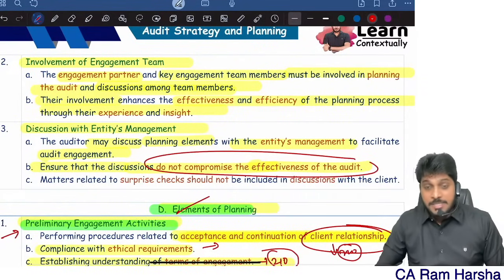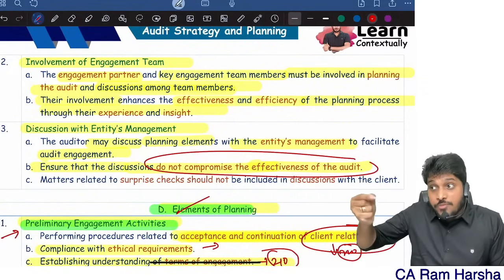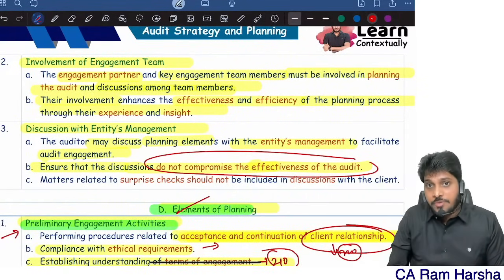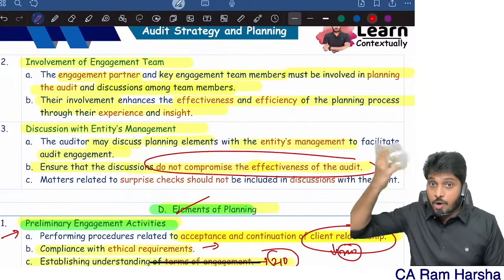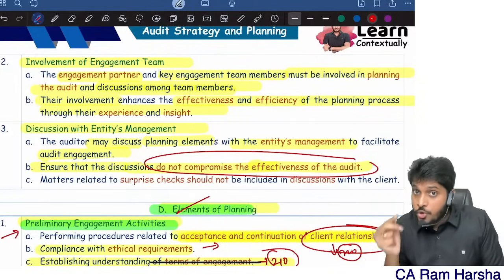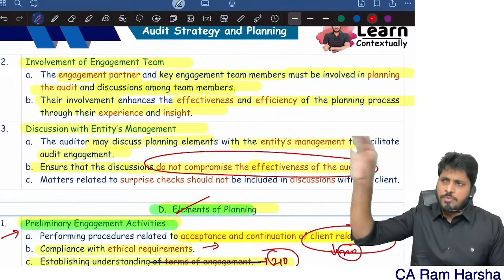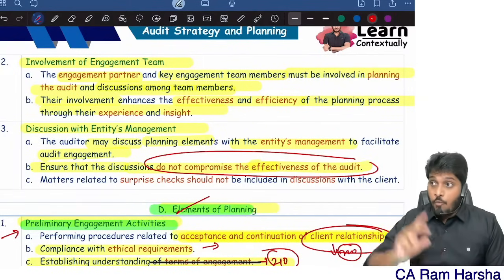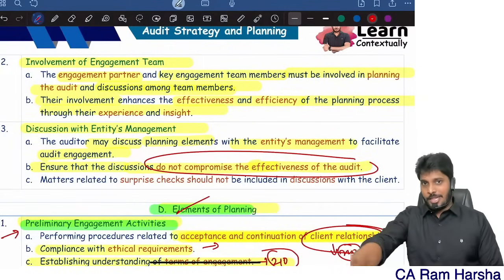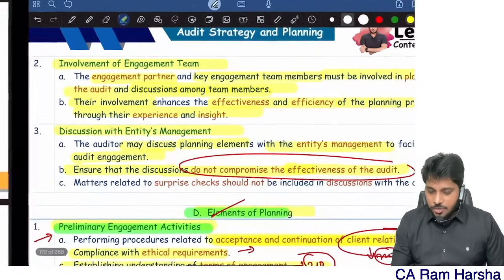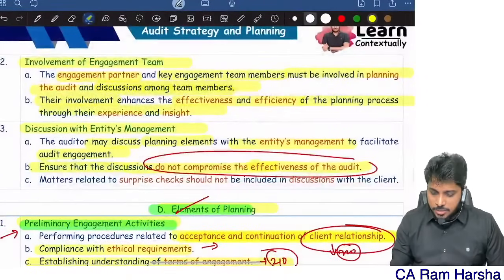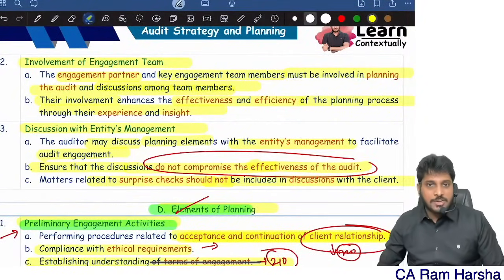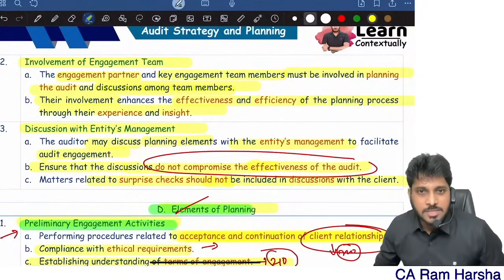Do not compromise. See, how are you going to verify purchases, sales, inventory? Don't tell them how you are going to do the work. Tell them that you want to do the work on such and such date, at such and such time. What you will verify inside that, there is no need to tell them. Matters related to surprise checks should not be included in the discussion when you're discussing with the client.